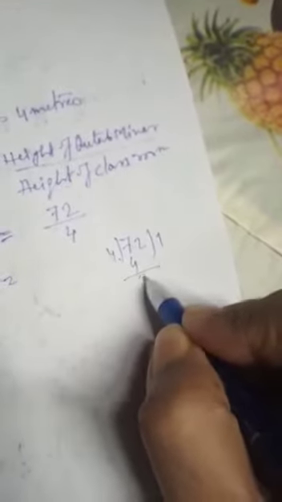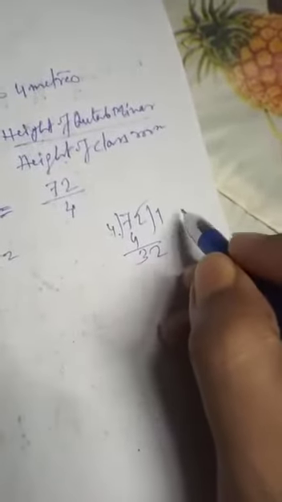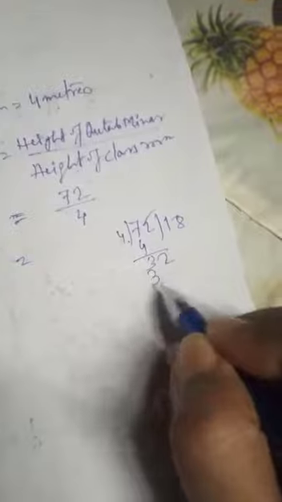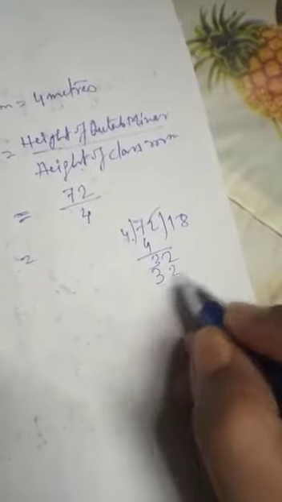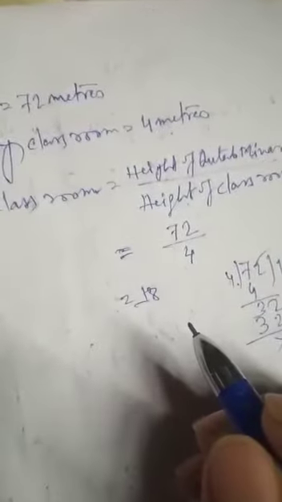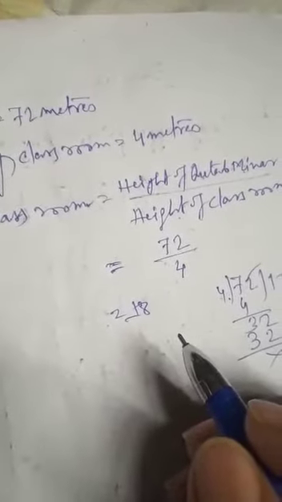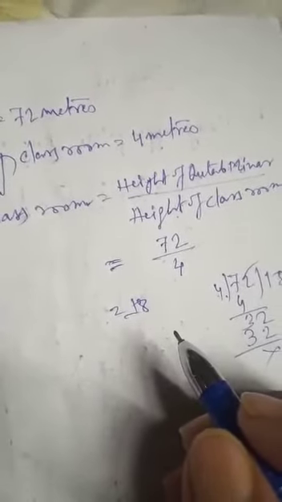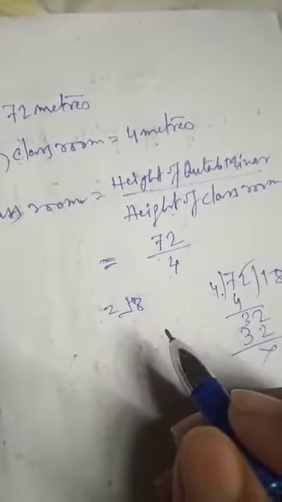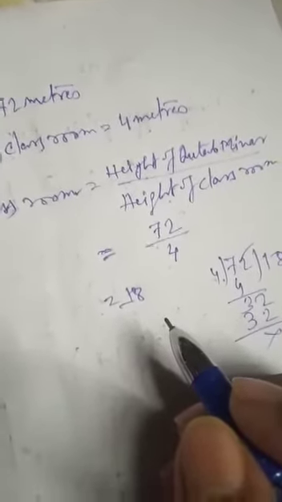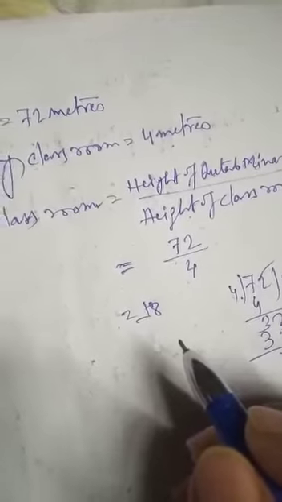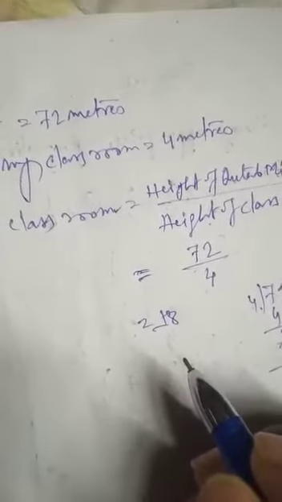That means it is how much? 72 divided by 4. 4 ones are 4, 3, 2, 8 fours are 32, it is 18. So we can place 18 classrooms, one on the top of the other. Okay, and then it will be an equal height of the Qutub Minar.